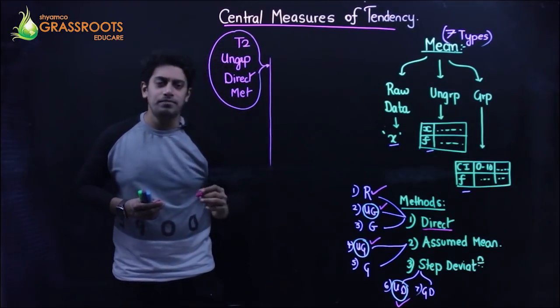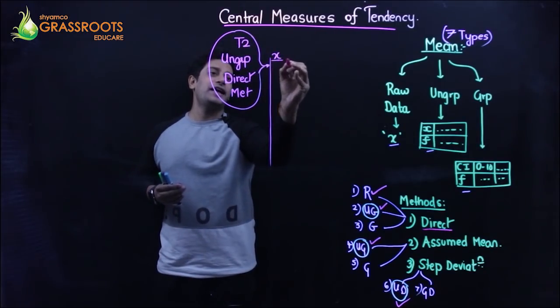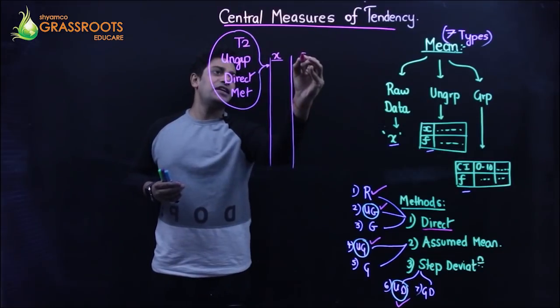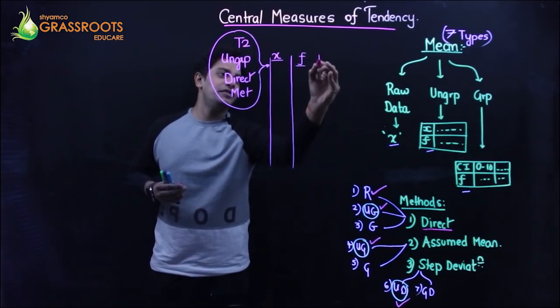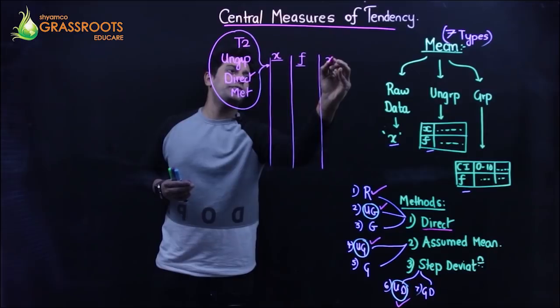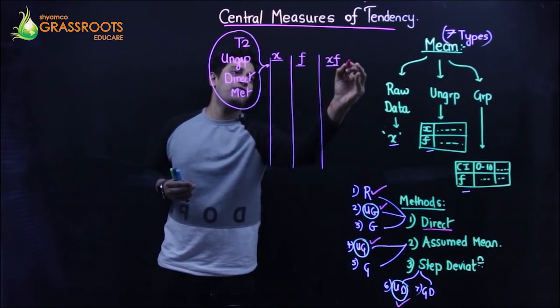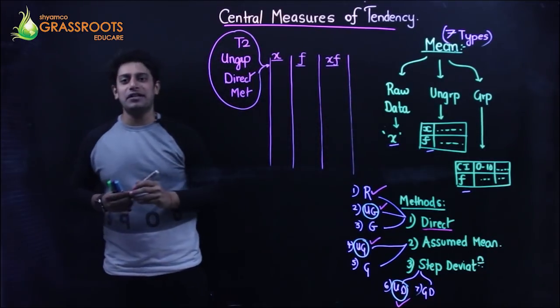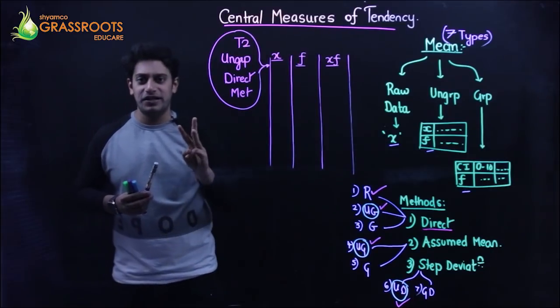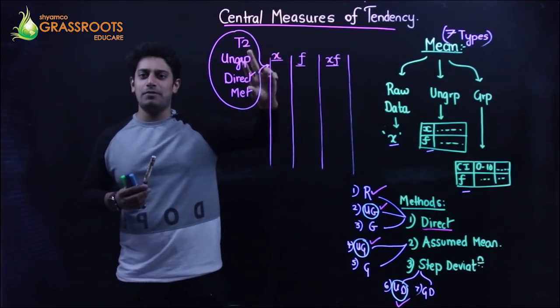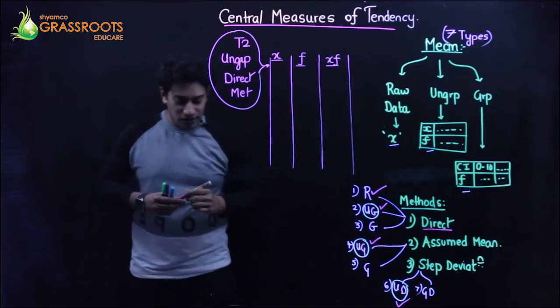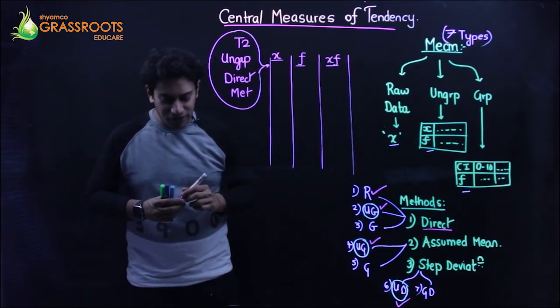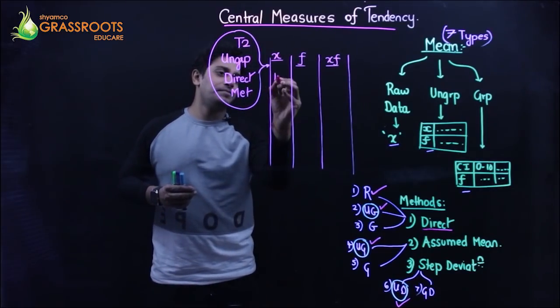The first column is for X. The second column is for frequency given. And the third column is going to be the multiplication X into F for a direct method. So direct method has only 3 columns for ungrouped data: X, F, and their multiplication XF. Okay, the question is 12, 13, 14 up till 18.